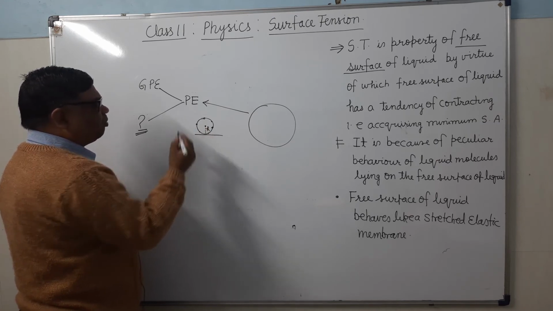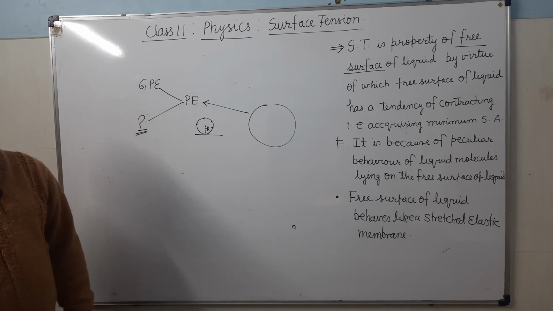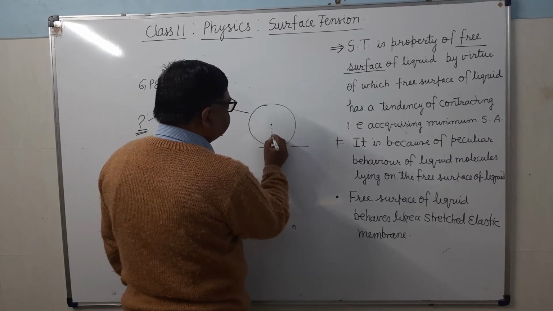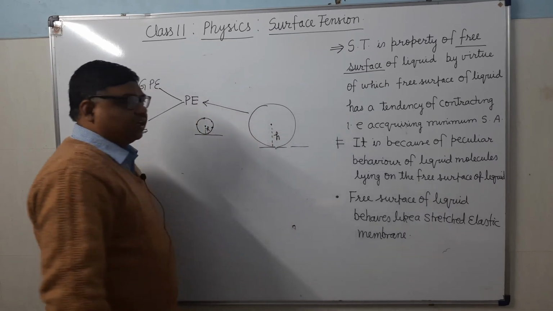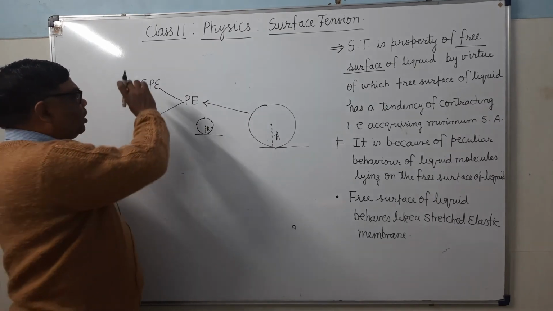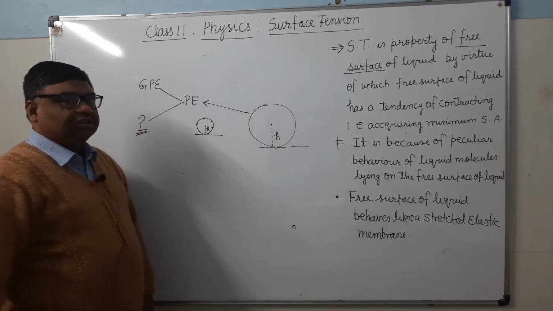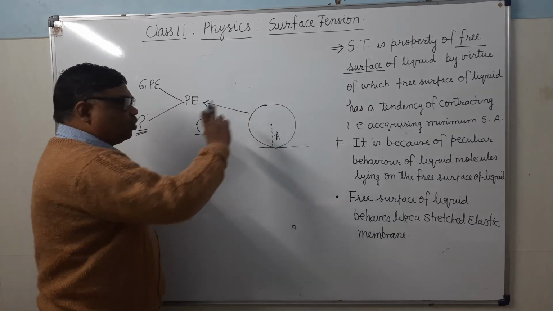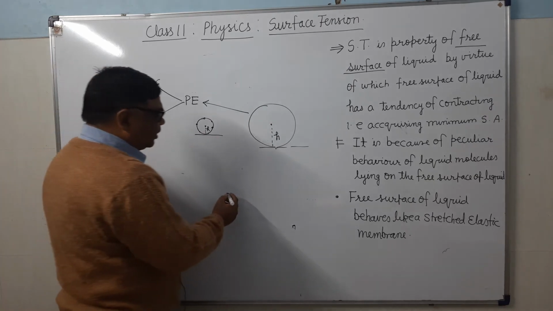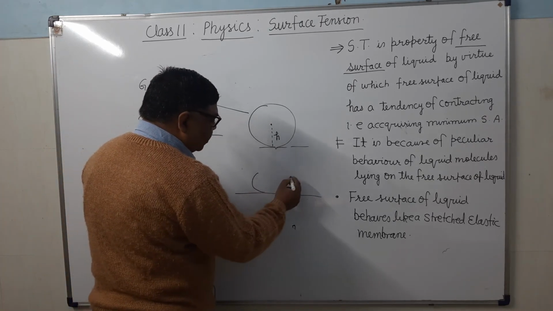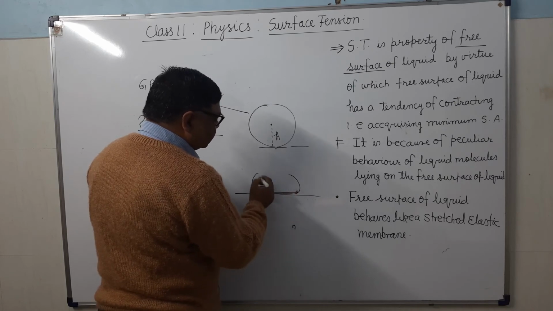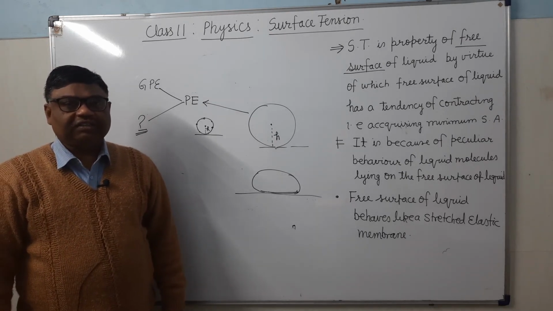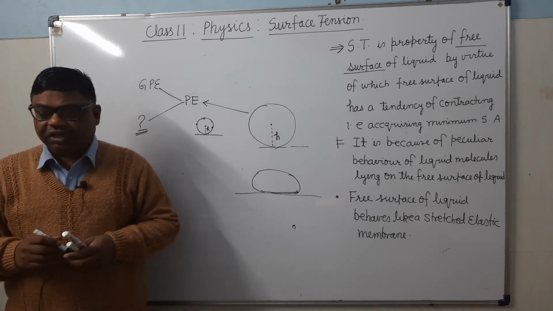It will be very small because of a small value of h. But here you can see, here it cannot be taken small because this height is significant. It's clear? So in order to reduce the potential energy, it will try to reduce the value of h, and in that case it will become flattened. It will become flattened, means इसका shape क्या हो जाएगा? Flat हो जाएगा. So small water drops are spherical in shape, but bigger size drops are not spherical in shape.